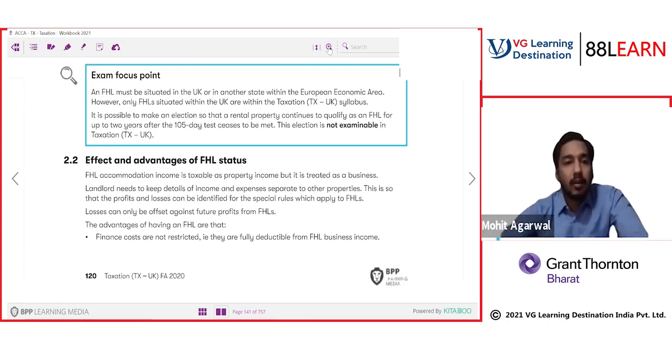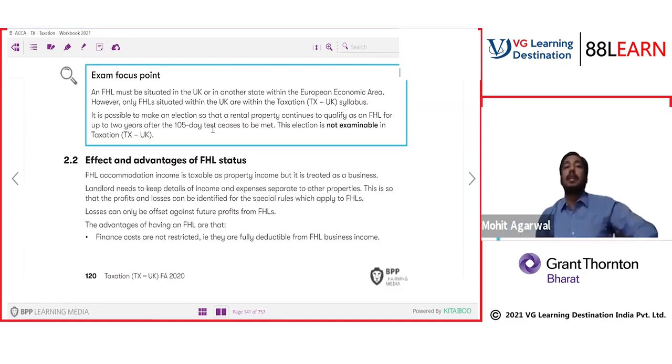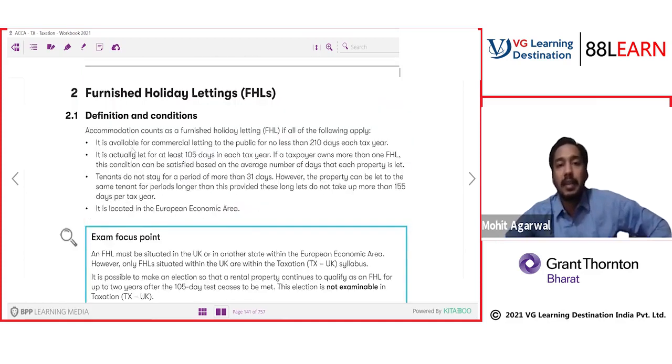So basically, it is possible to make an election so that a rental property continues to qualify as an FHL for up to 2 years after the 105-day test ceases to be met. Even if the test ceases to be met, you can still continue for the 2 years to show the property as FHL or take the benefit of FHL. See, why do you want to qualify your property as FHL? Understand this point. There are certain benefits to a property being recognized as FHL. And what are the benefits of a property recognized as FHL?